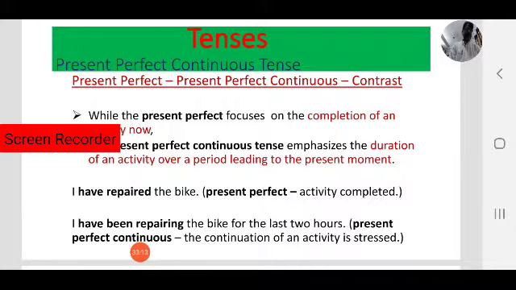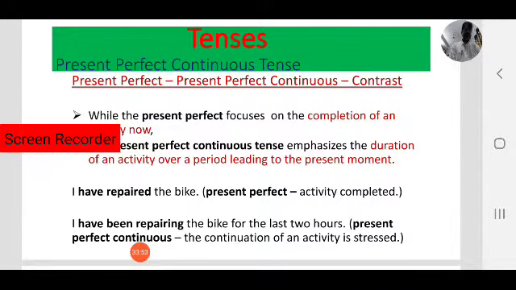Here there is a contrast between present perfect and present perfect continuous tense. What is the difference between present perfect and present perfect continuous tense? In these two tenses, we are talking about past actions, past activities. In present perfect, we talk about a past activity, and in present perfect continuous also we are talking about a past activity. So what is the difference between them?